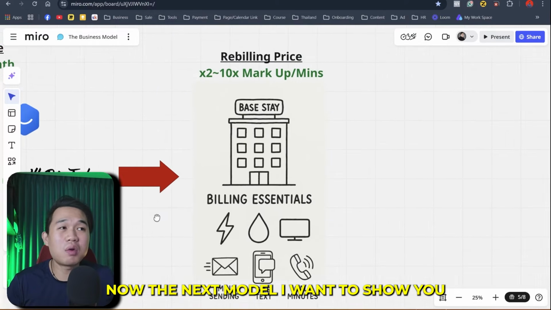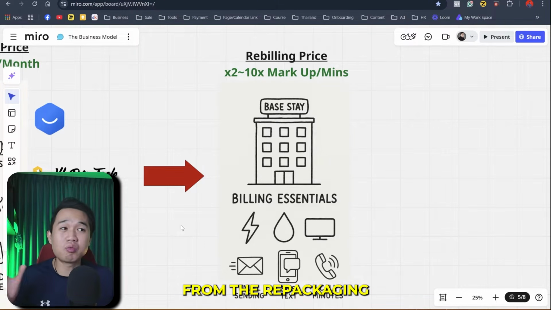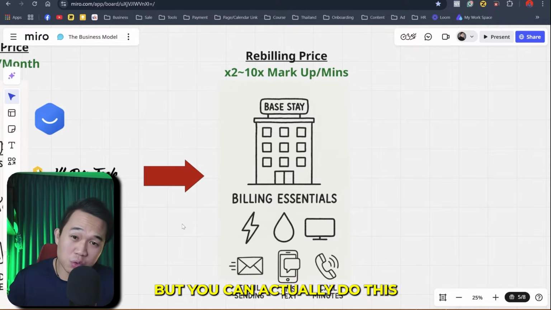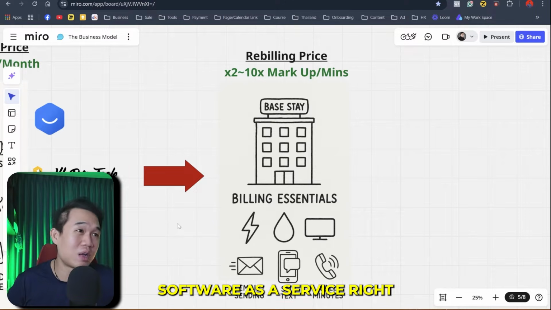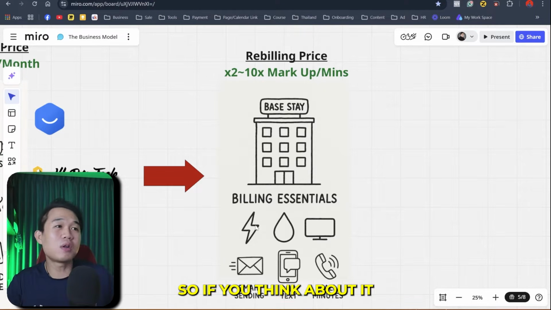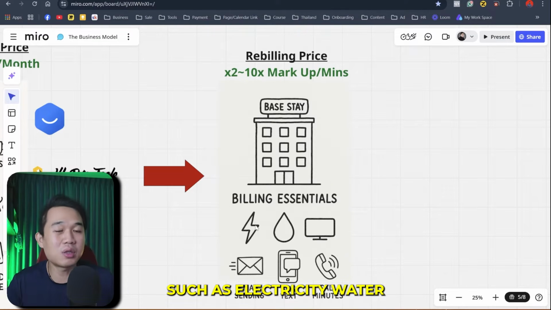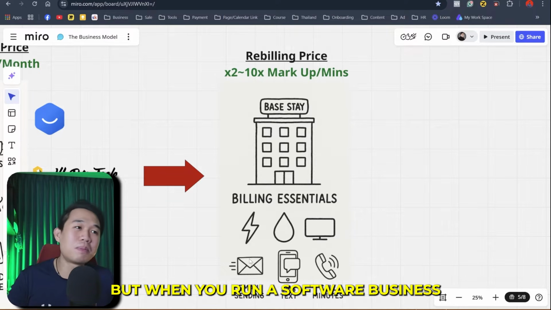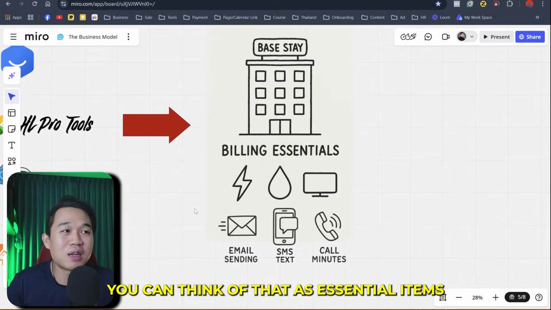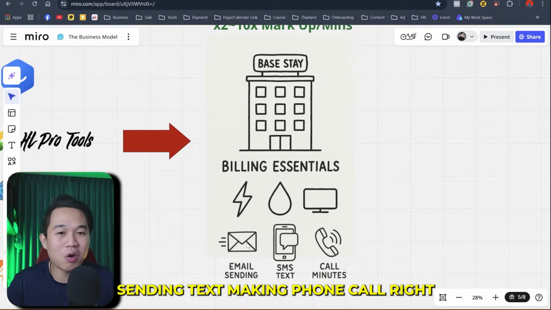Now, the next model I want to show you is the rebilling model. That is a bit different from the repackaging, but you can actually do this very easily with the SaaS model, software as a service, right? So if you think about it, when you go to a hotel, you have essential services such as electricity, water, TV, internet, and cable, right? The hotel won't charge you extra, but when you run a software business, you can think of essential items such as sending email, sending text, making phone calls, right?